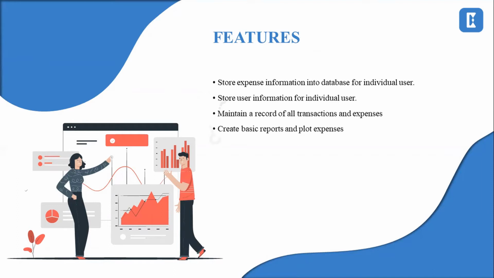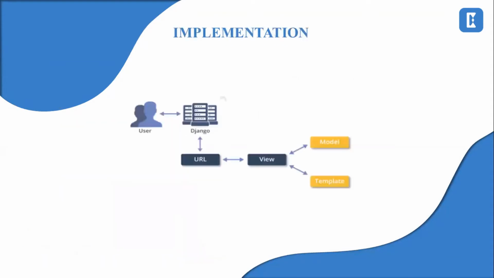That is why, if on Saturday I buy mobiles or routers, these transactions are saved on this website. It can create basic reports and plot expenses. Basic reports mean, for example, that on this day today we bought mobiles. These reports are shown on the website. So next is implementation.